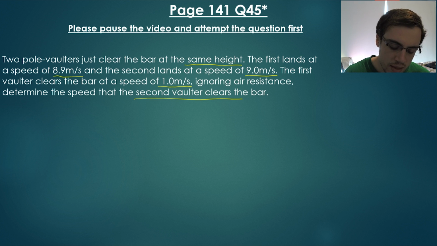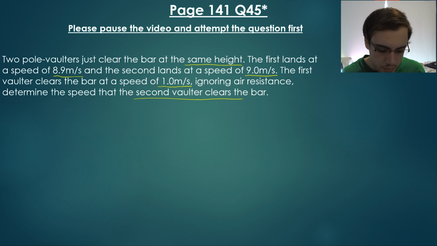Essentially they want to know what is the speed of the second pole vaulter as they clear the particular bar at a certain height, which we don't know what it is. We just know it's the same height. The biggest thing I'm seeing here is we are comparing two pole vaulters, but they're jumping at the same height, so I'm going to use that to our advantage. Because we have most information about pole vaulter number 1, I'm going to use that information to find out how high this bar is.